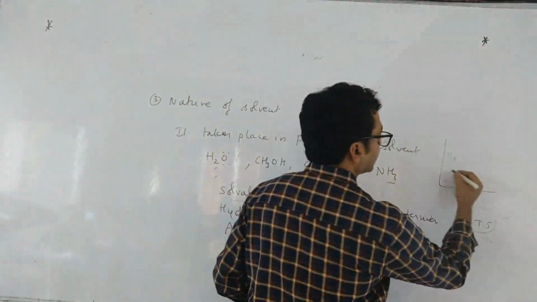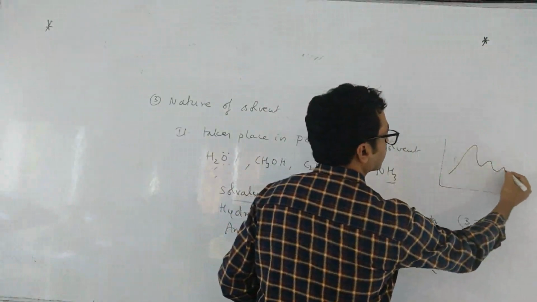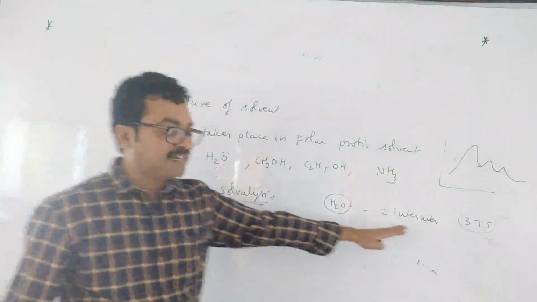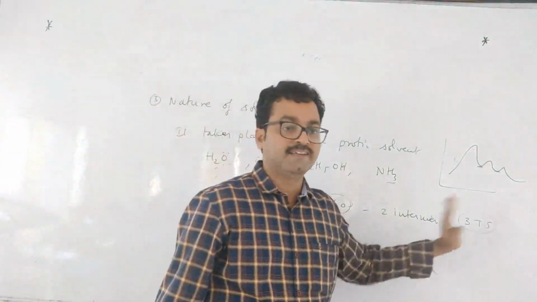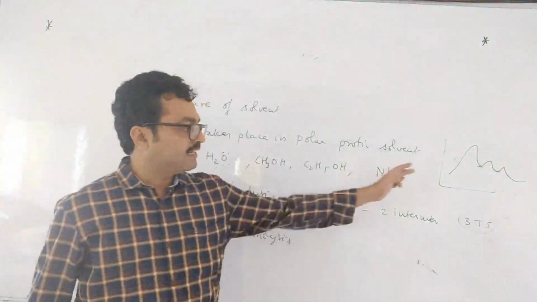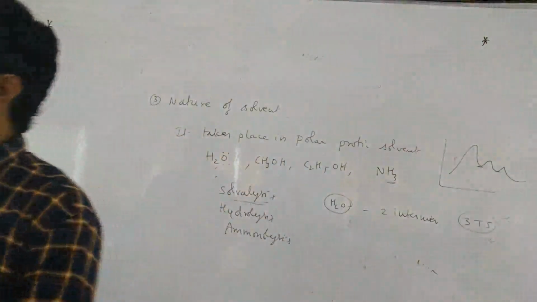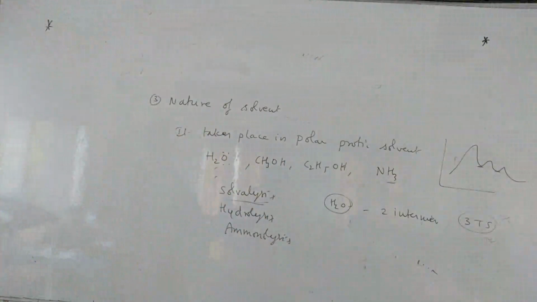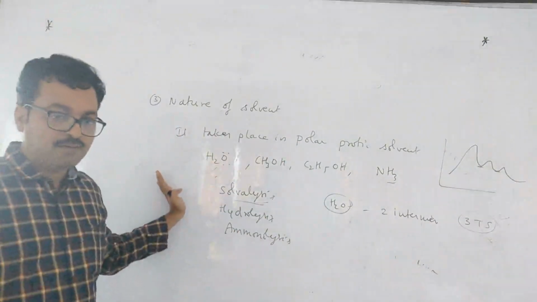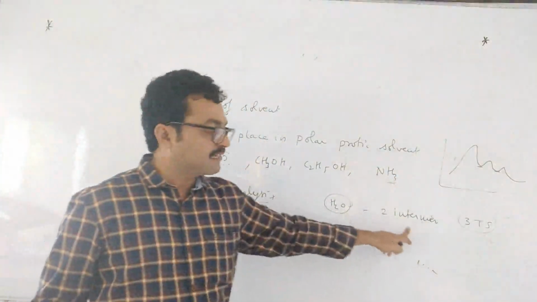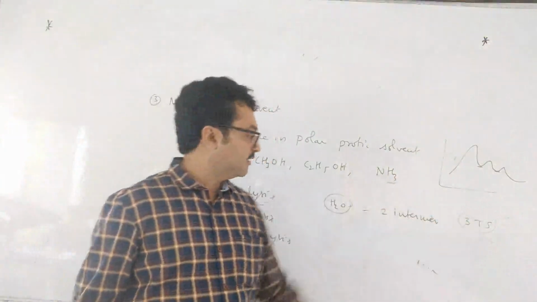The graph will be like this. Okay? If 2 intermediates are formed, how many transition states will be formed? 3. Just remember the rule: if the intermediates are X, then the transition states are X plus 1. If 1 intermediate is formed, then how many transition states? 2. If 2 intermediates are formed, then 3 transition states.